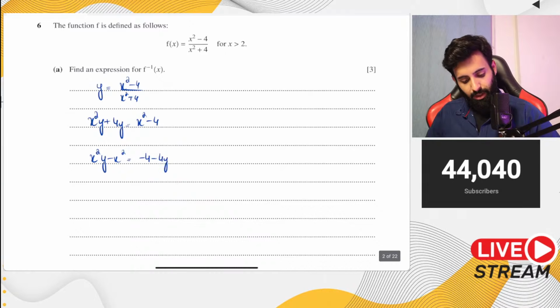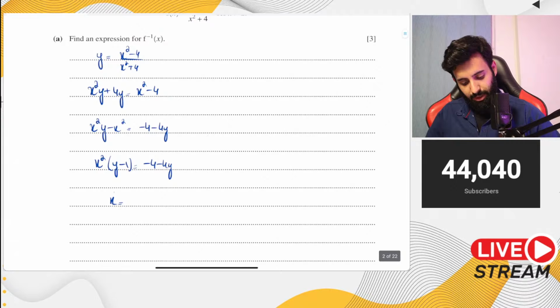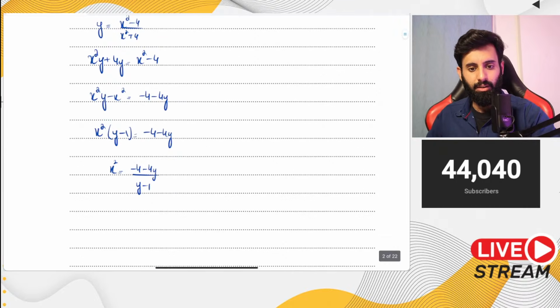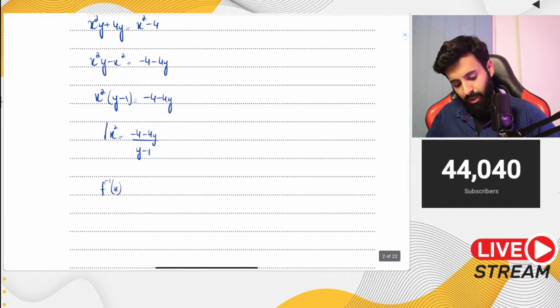And then if you take x squared common, it's going to be y minus 1, which is equal to minus 4 minus 4y. And then if you make x squared the subject, it's going to be minus 4 minus 4y over y minus 1. And then in the end, don't forget to do the final step, which is f inverse of x. And obviously you will take the square root on both sides. Now when you do take the square root on both sides, you will have plus minus.